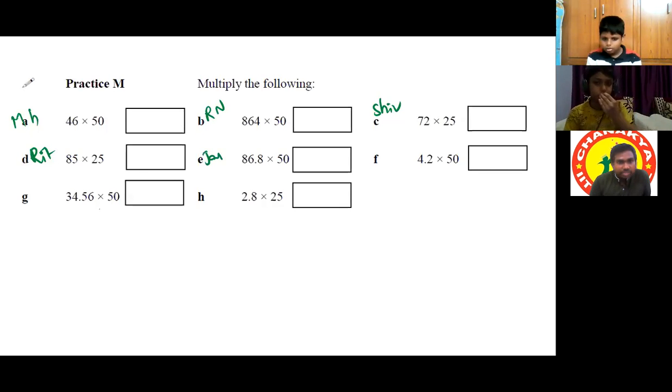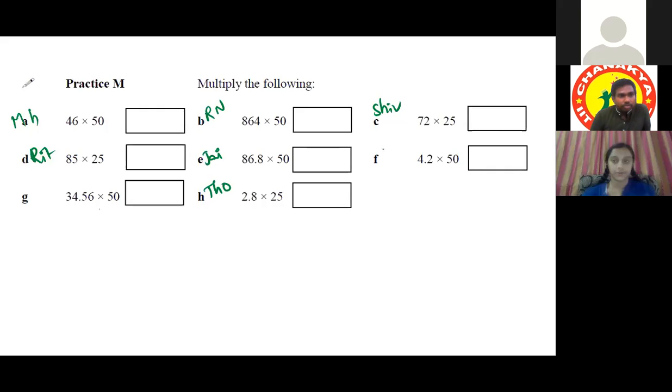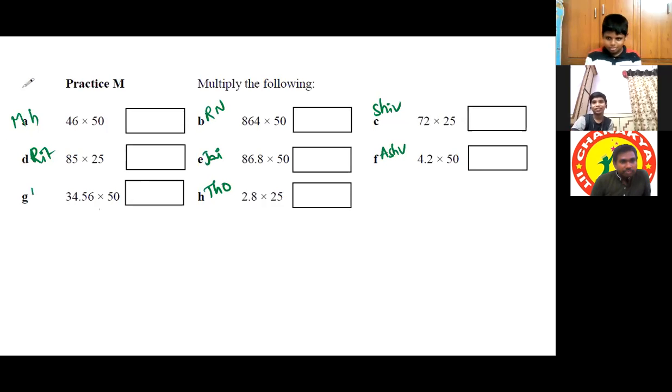H Toshnika. Sir, Toshnika said Shushti can take H. Give it to Toshnika. This is for Ashwat. And G for Aditya. Nothing, it's already over. Okay, do all the questions, all of you.